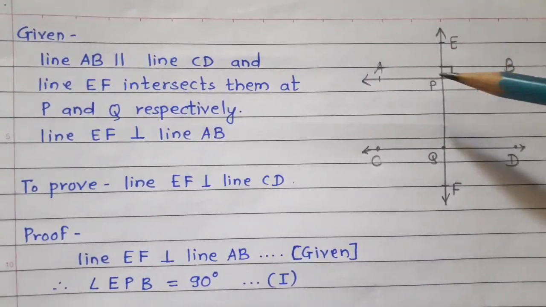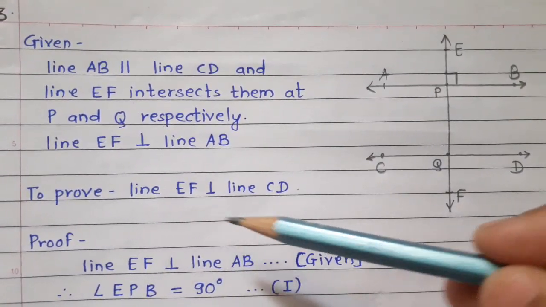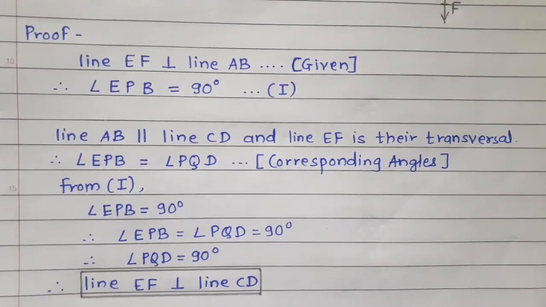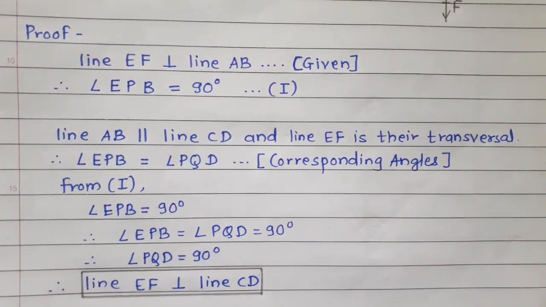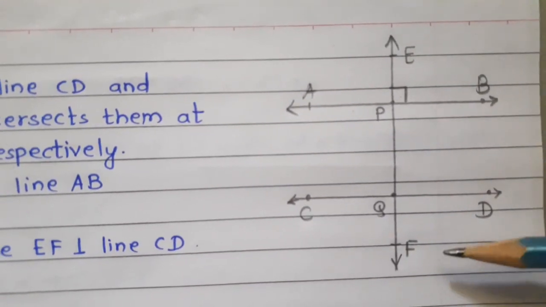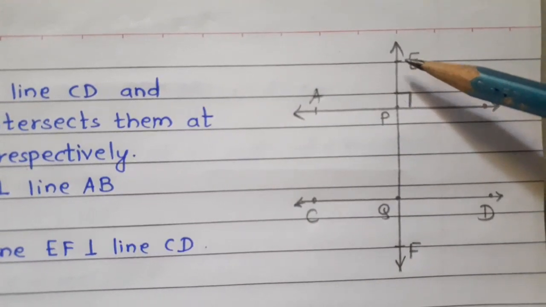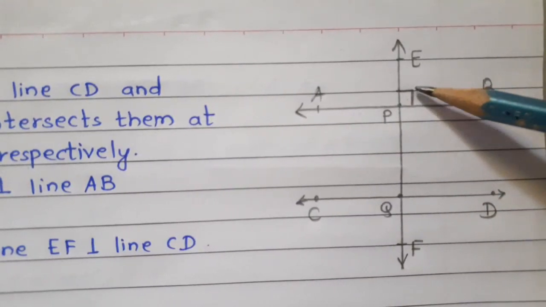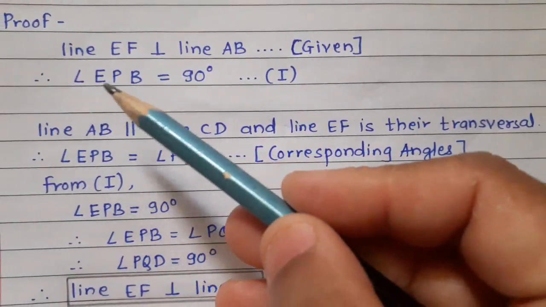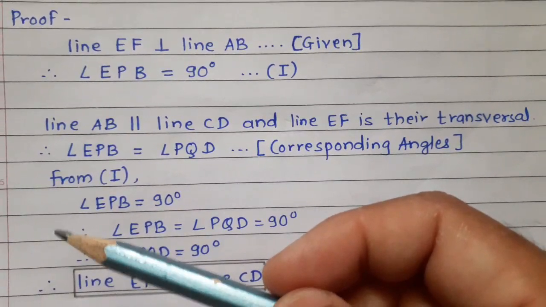And we have to prove that line EF is perpendicular to line CD. Now proof. Line EF is perpendicular to line AB. It is given. If line EF is perpendicular to AB, then angle EPB is 90 degree. Therefore angle EPB is equal to 90 degree. Give it as equation number first.